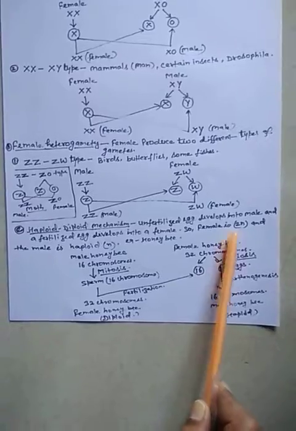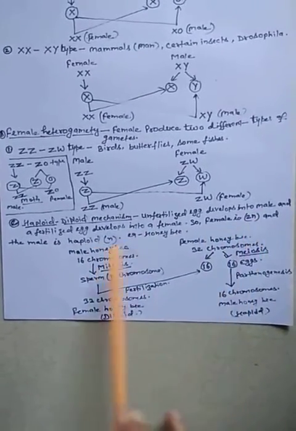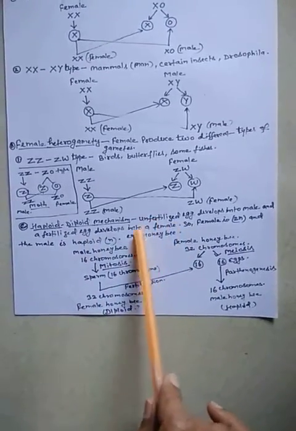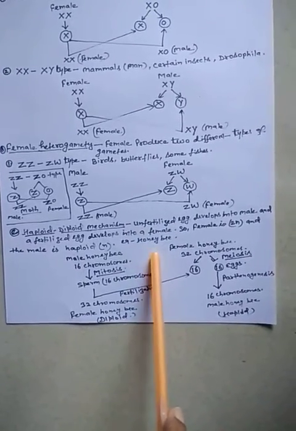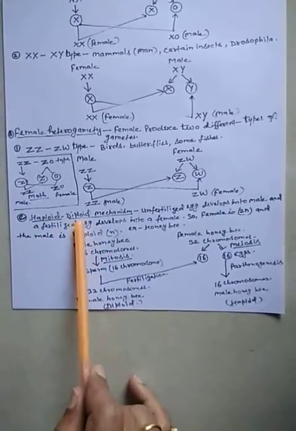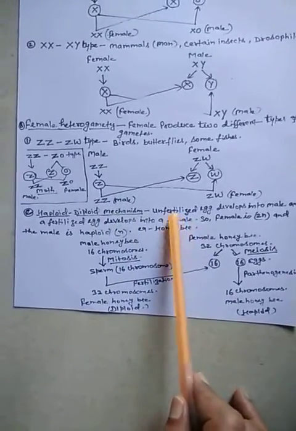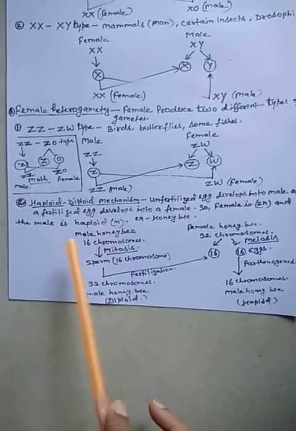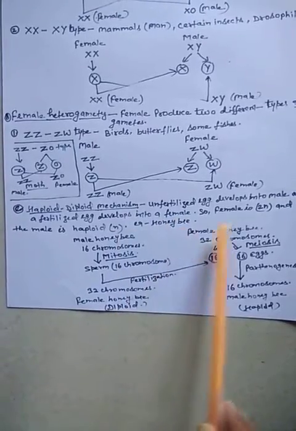So the female is diploid and the male is haploid, 2n and n we can represent. So in some organisms, like the honeybee, sex determination is called the haploid diploid type, because the unfertilized egg develops into a male and the male is haploid, while the fertilized egg develops into a female and the female is diploid.